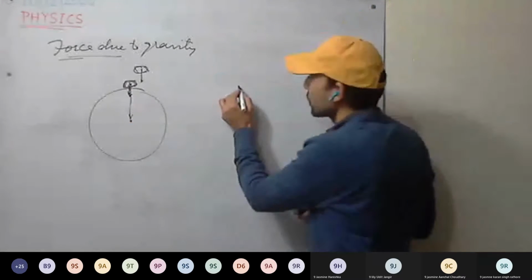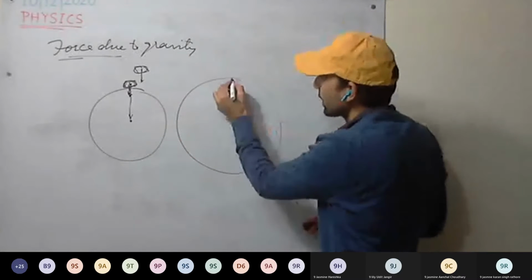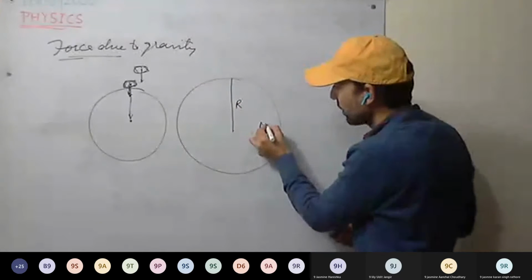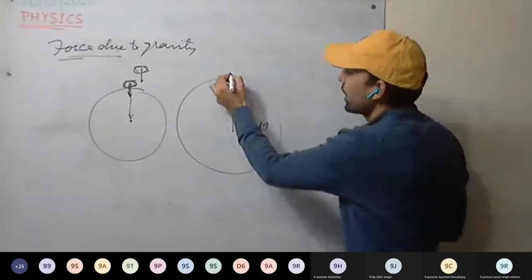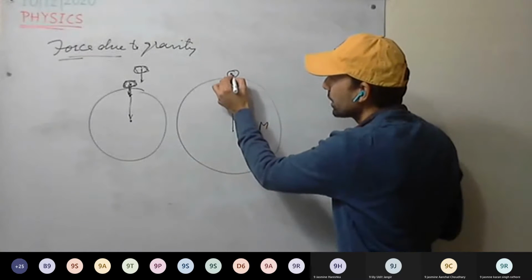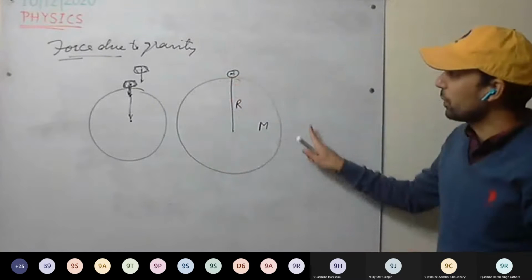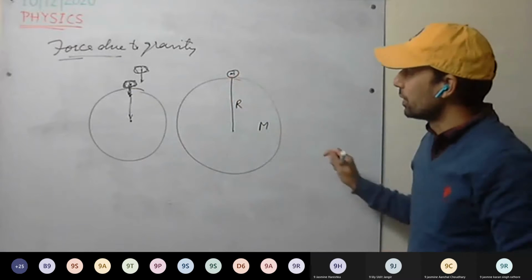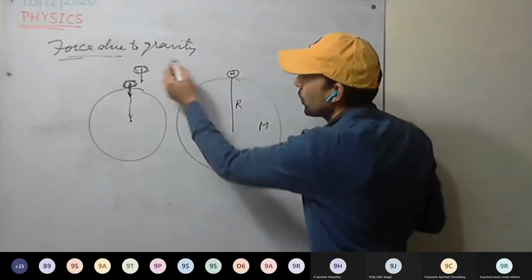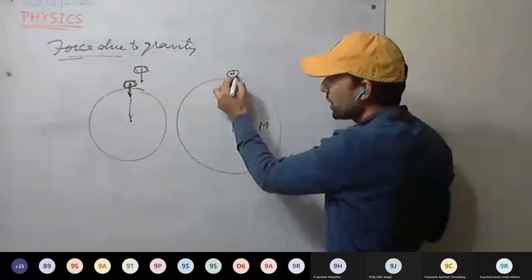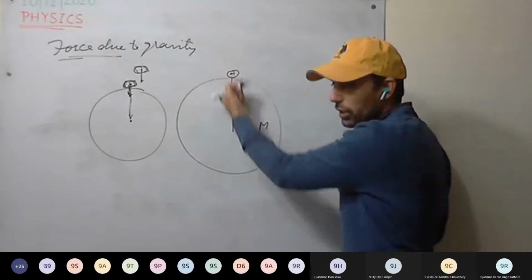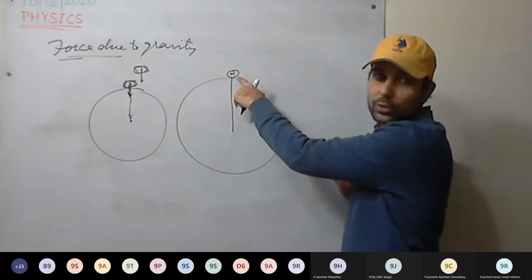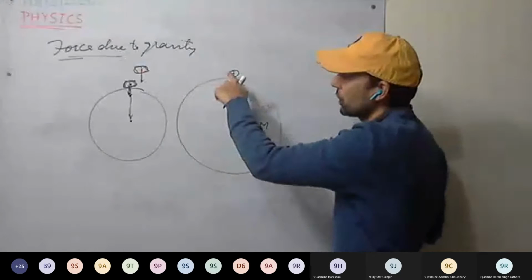Okay. So if this is the Earth, its radius is r and its mass is capital M. A small body we are taking has mass small m. So what will be the force on this body? The gravitational force, the force with which the Earth attracts this body towards its center, is called the gravitational force on this body, or we say the force due to gravity.